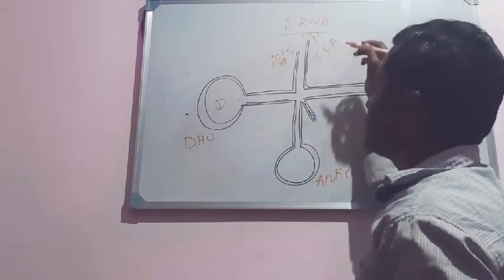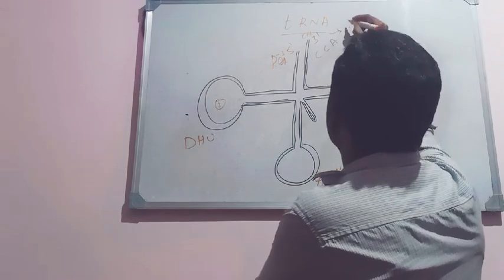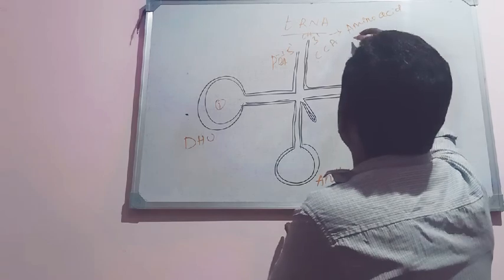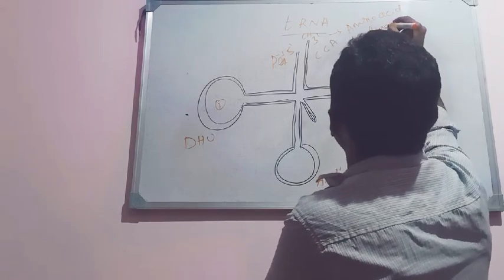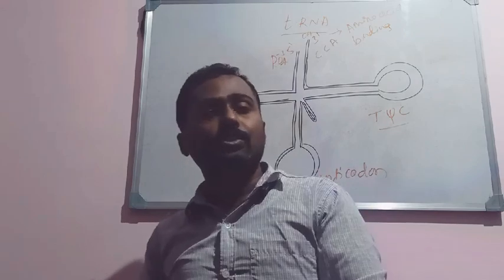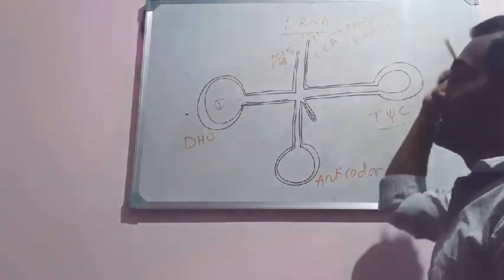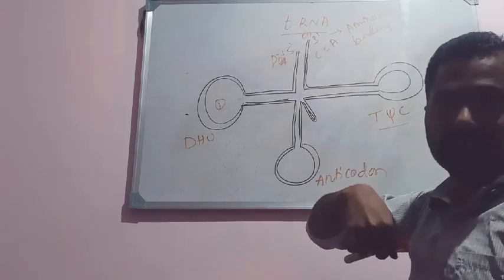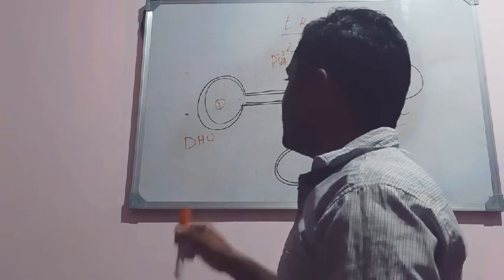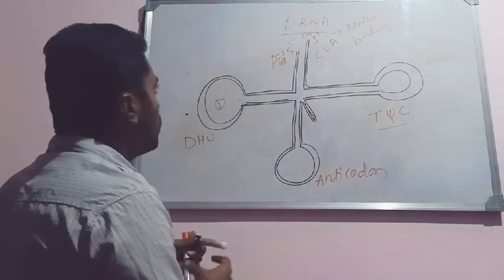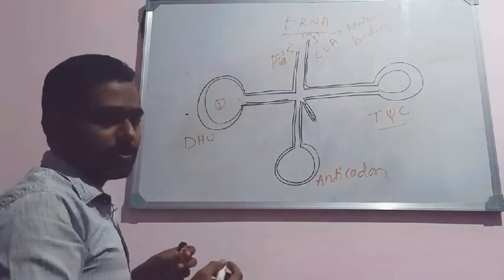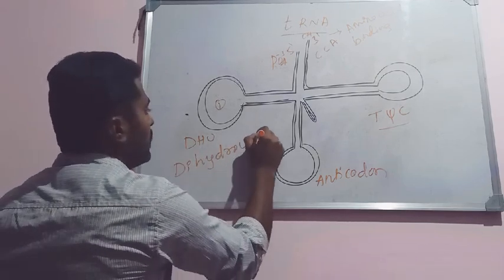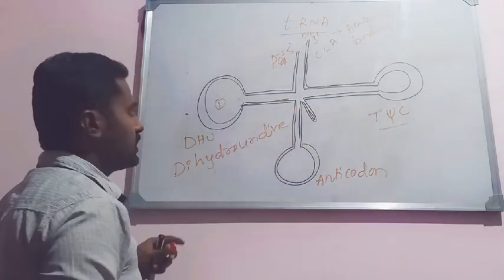For example, CCA. This region of tRNA is the amino acid binding site. It is named such mainly because the amino acid attaches to the 3' end of the tRNA. So it will carry the amino acid at this site. Okay. Then the DHU loop consists of some unusual bases found in the tRNA, like dihydrouridine. So this is the base which is found.